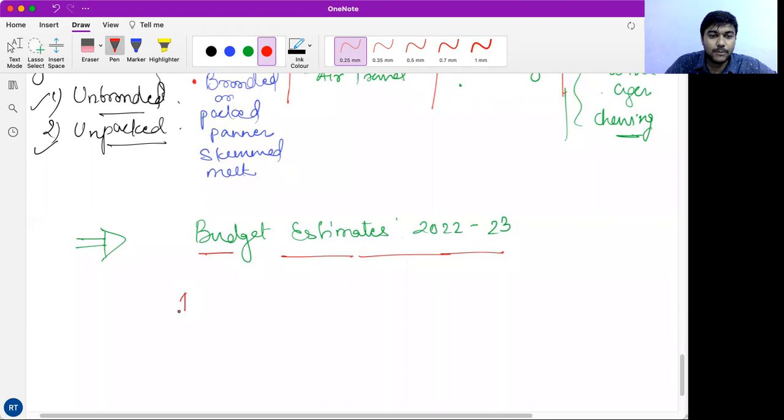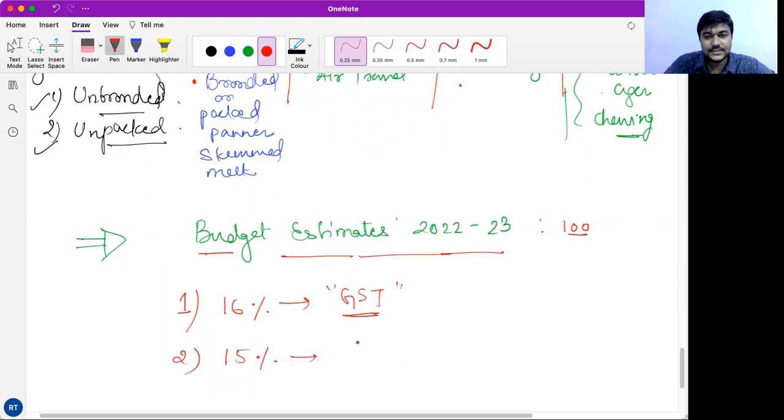So what is the top performer? If the Government of India is collecting 100 rupees, 16% of it is coming from GST. So goods and services tax is the top performer. It gives more money.